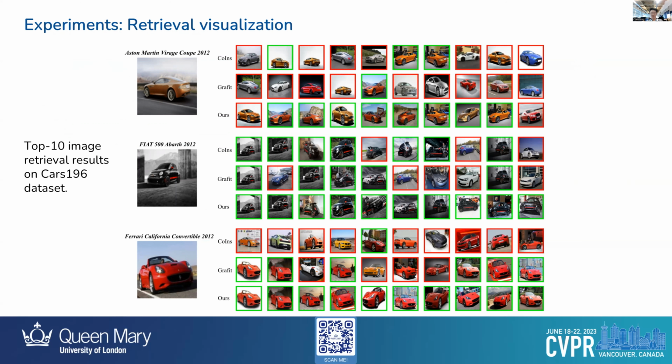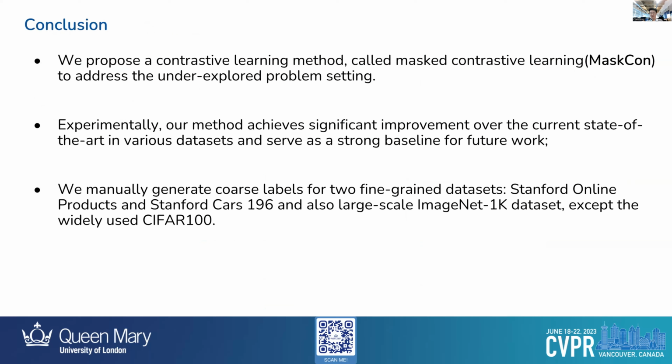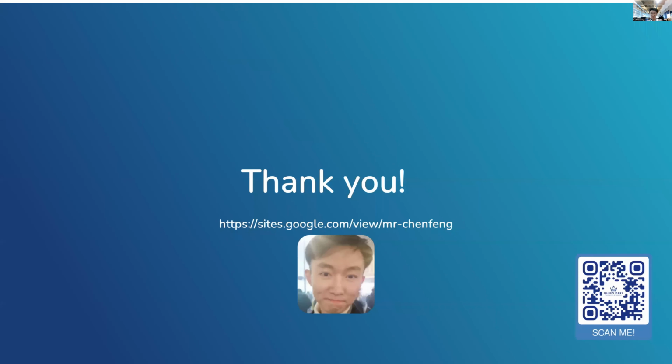which shows our method is quite robust. To summarize, we propose an efficient contrastive learning framework for the underexplored problem, and we also manually generate coarse labels for several datasets. We expect our work can serve as a strong baseline and motivate more works to deal with this problem. Please refer to our paper and code for more details. Thank you.